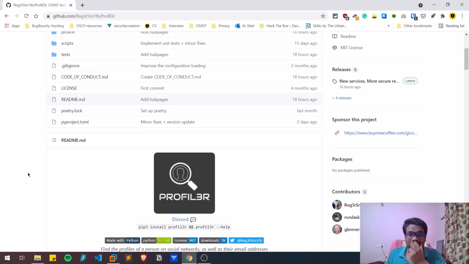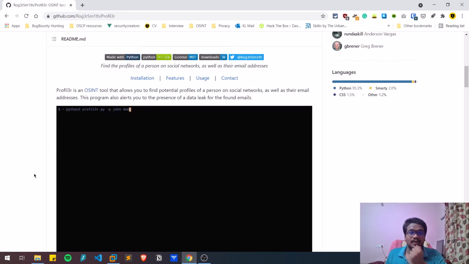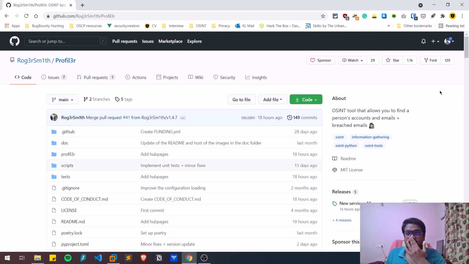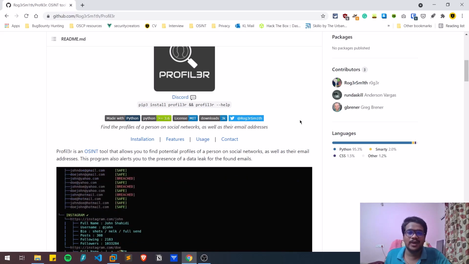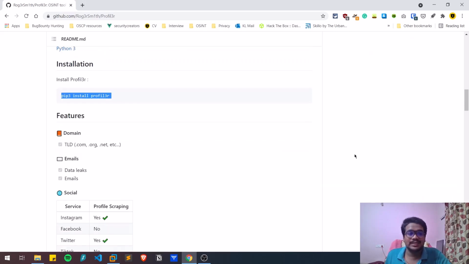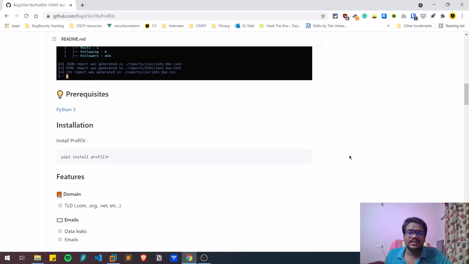So this tool has been around for a while, and you can see it has a lot of forks. The good thing is this is a Python module, so if you are looking to develop some tools with the help of this module, you can go ahead and do that, right? The prerequisites are really low, because you just need Python 3, and you can do this on any operating system. It could be Windows or anything else. Make sure you have Python 3 installed on your machine, and installation is pretty simple.